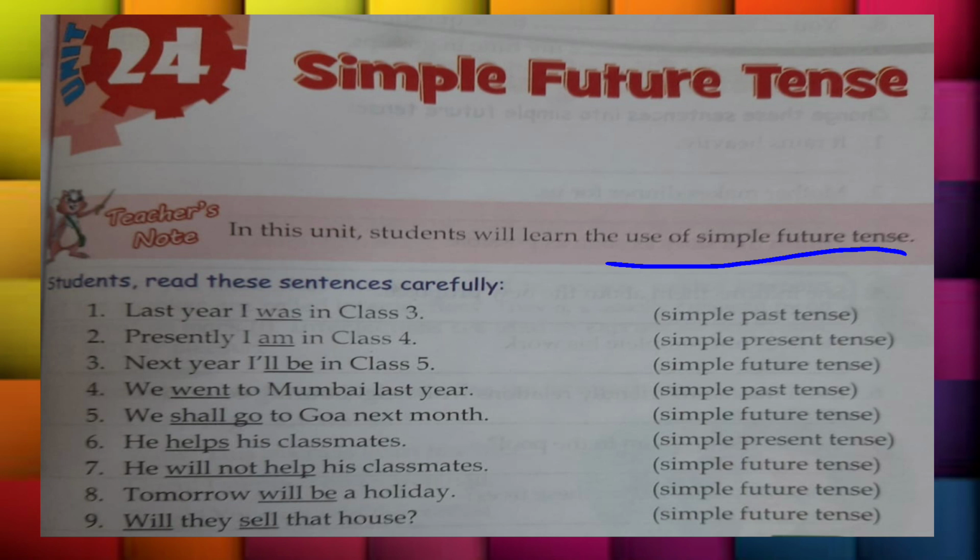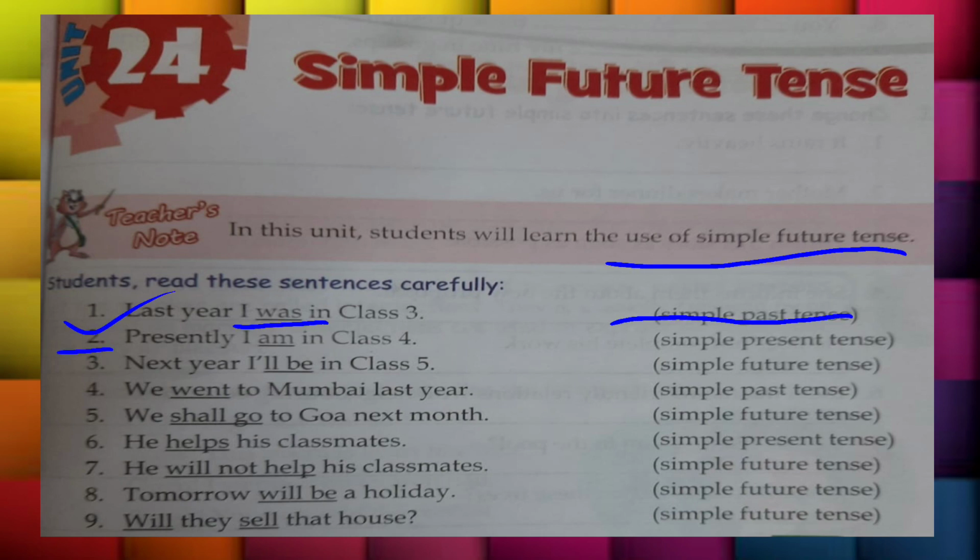All right. So yes, let's read these sentences which are given in this slide. The first one is: last year I was. Now, was is written here and was is simple past tense, because it had taken place in past. I was in class 3. The next is: presently I am in class 4.